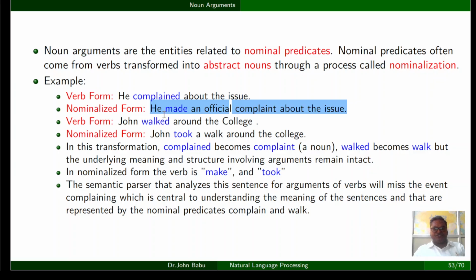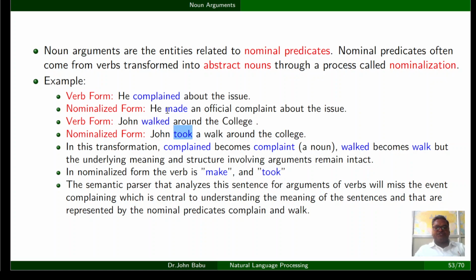And another sentence, John walked around the college. Here walked is the verb. But I can take another, nominalized form. John took a walk around the college. Here walk is the nominalized form and took is the verb. So this is how the sentence can be nominalized.